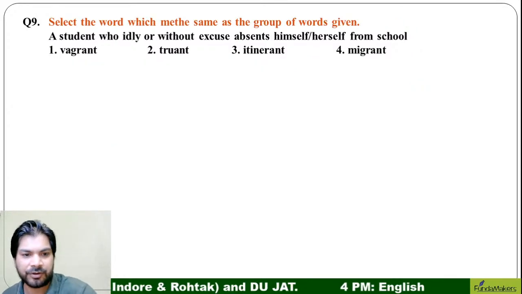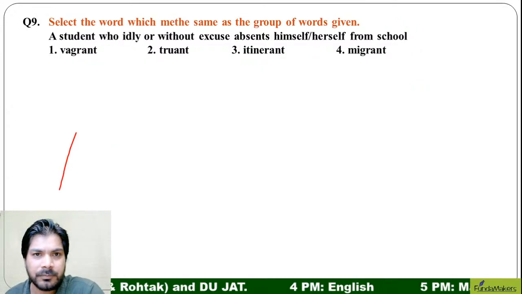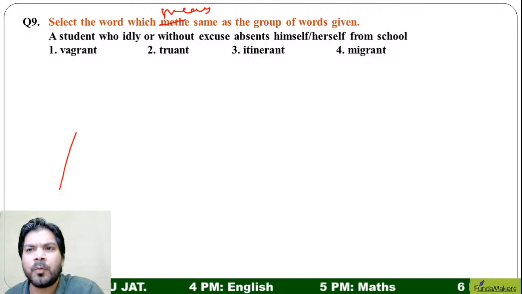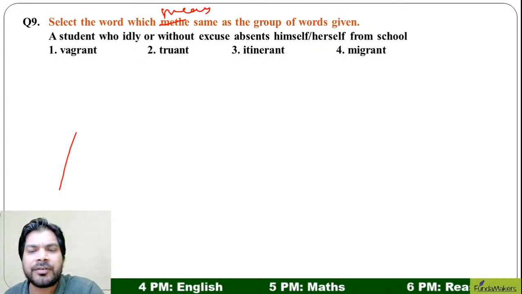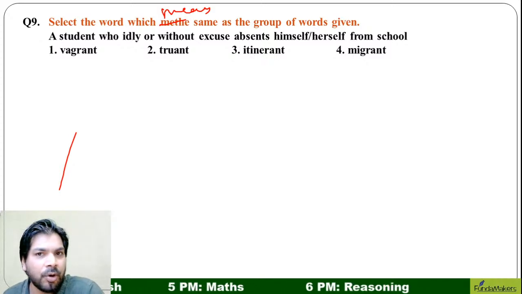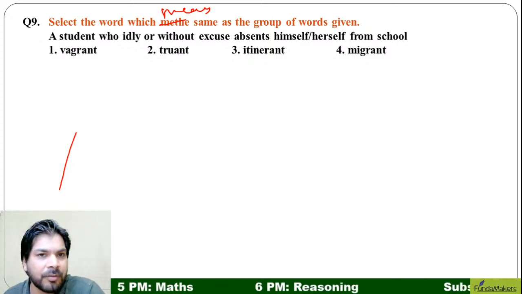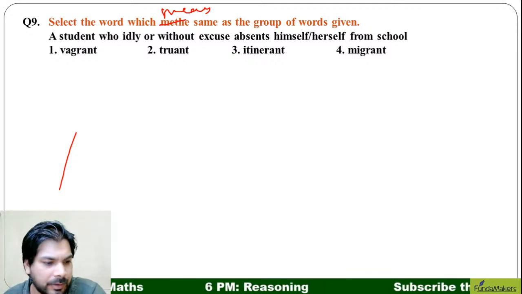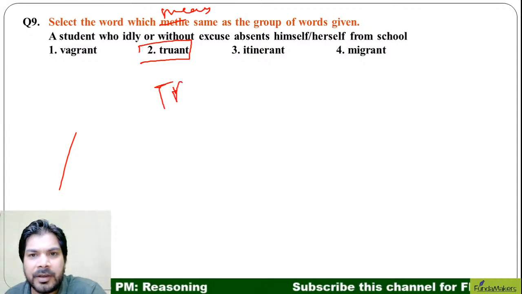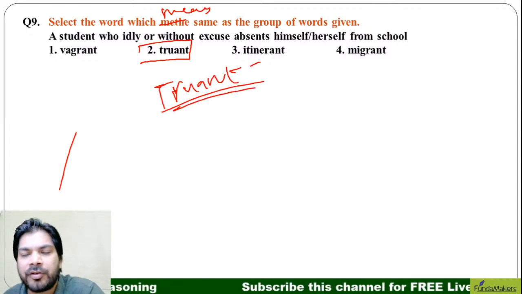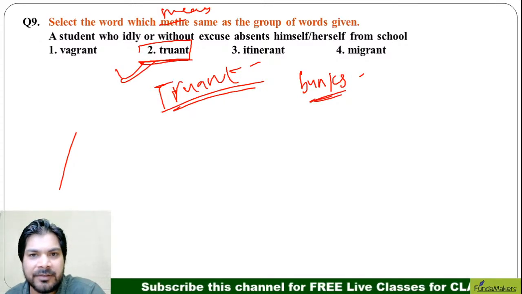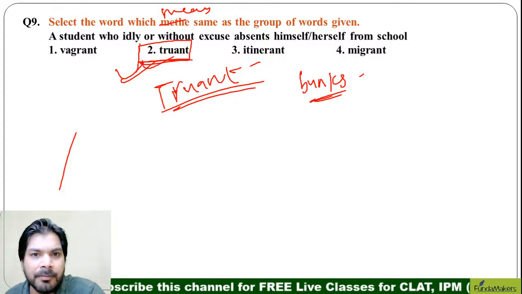Let us go to the next question, question number 9. Select the word which means the same as the group of words given. A student who idly or without excuse absents herself from school. A person who does not go to school, somebody who misses the school. The correct word is truant. Truant is a person who bunks the school. I hope this meaning is very clear. It is maybe a new word for you guys, but you should remember this word, okay?